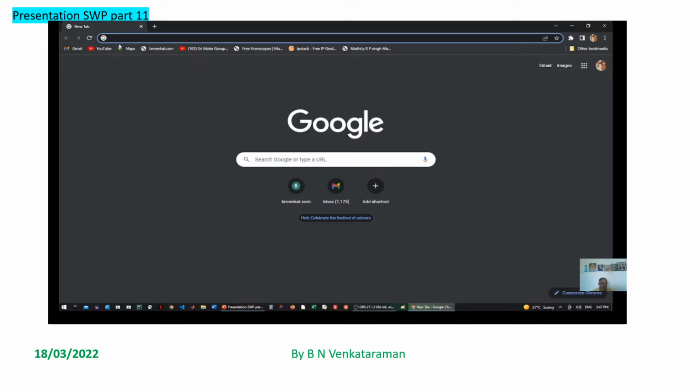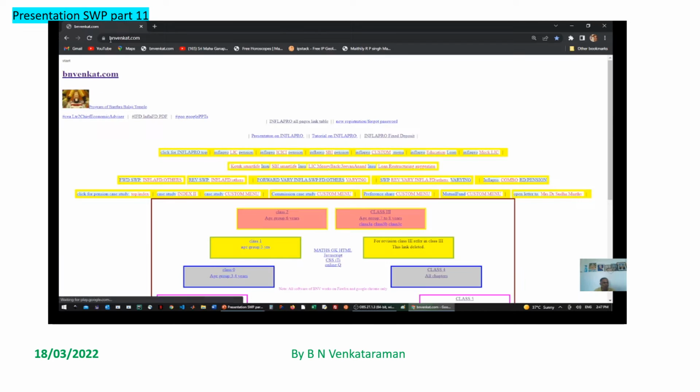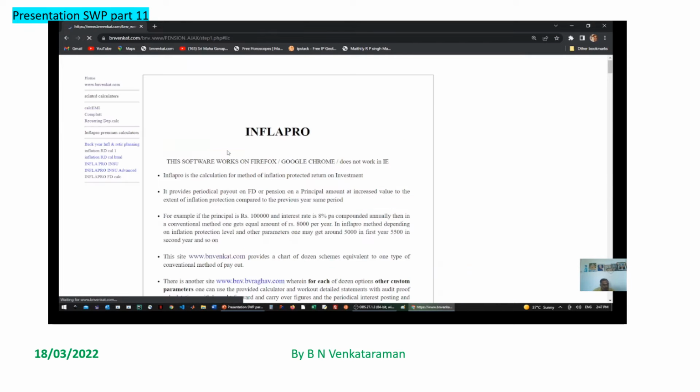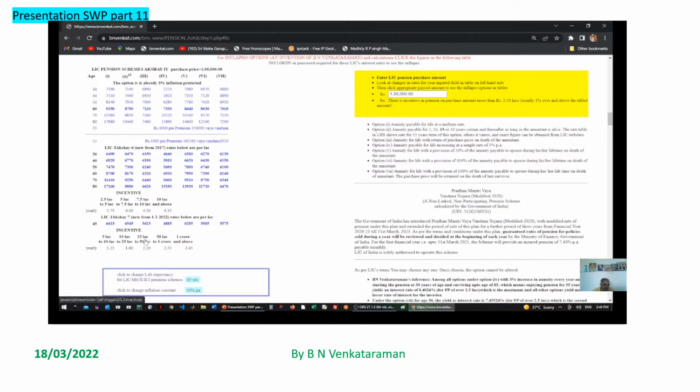Let us go to the browser and start typing binvenkat.com. And now look for LIC permission and go to the LIC menu. We have already seen LIC Jeevan 6 for age 60, that is 8,700 rupees. Now we will look into all options of Jeevan 7 for the age of 45 years entrant, and where